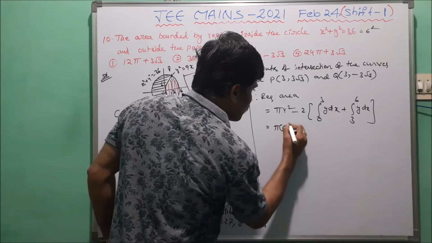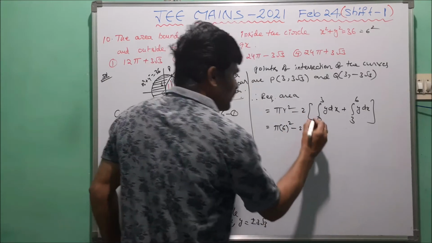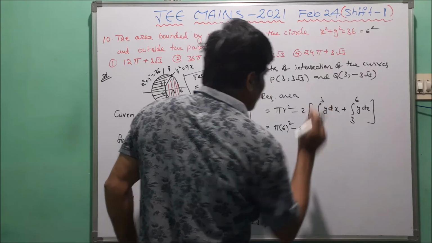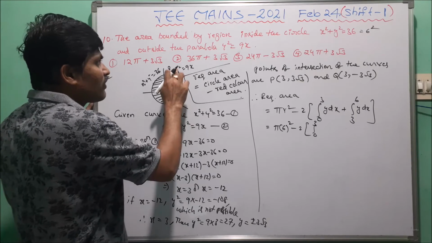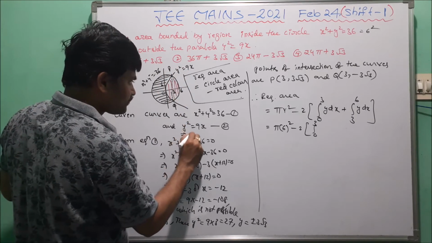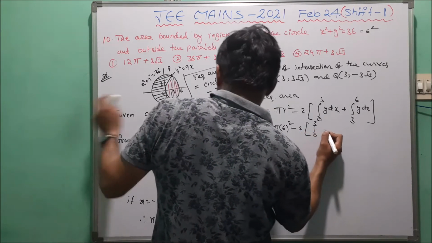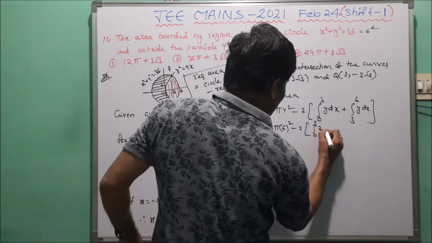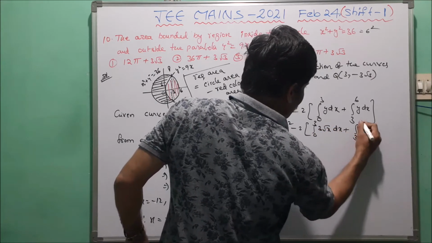Now we take pi into 6 square minus 2 into integral 0 to 3 y dx. Here y square equal to 9x, that means y equal to square root 9x, that means 3 root x dx, plus, in that, we take 3 to 6.